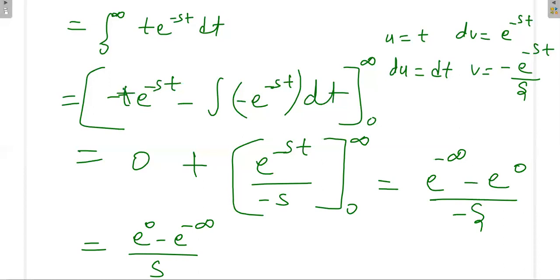That s will be available here, and you are introducing one more s, so that is s square. Finally, this is 1 by s square.